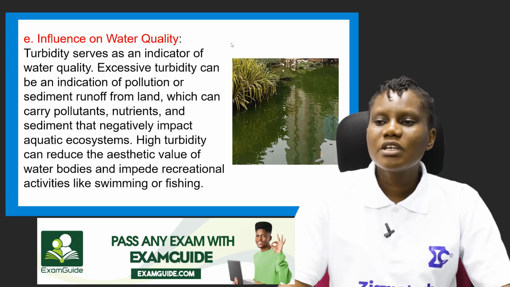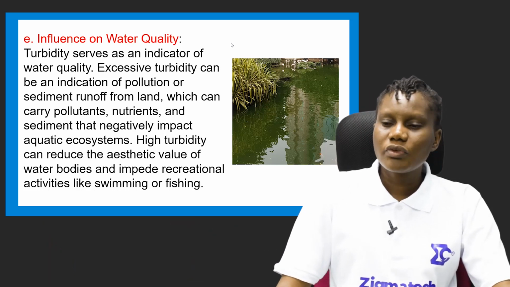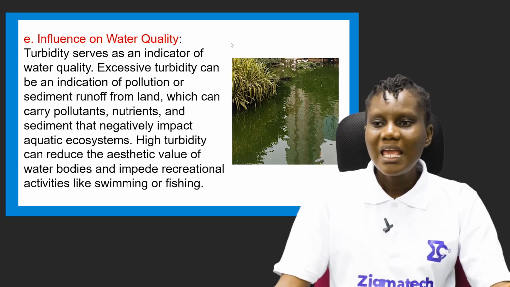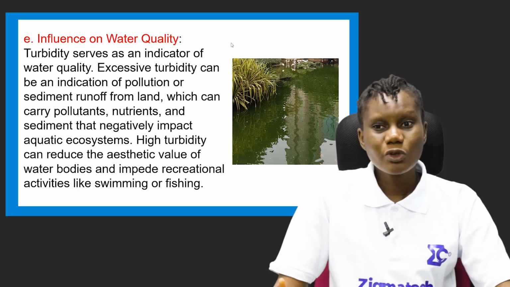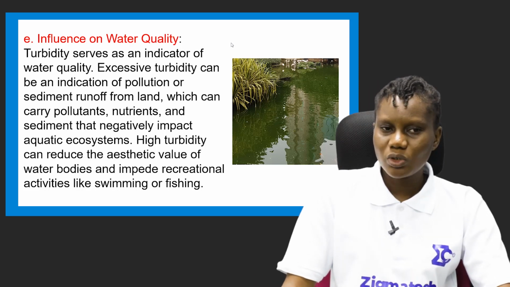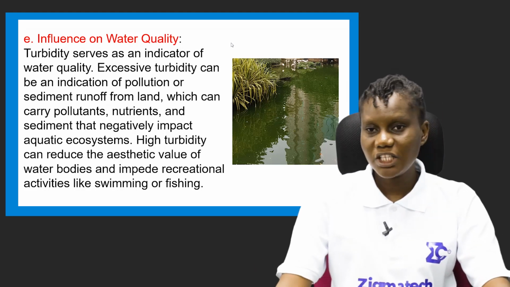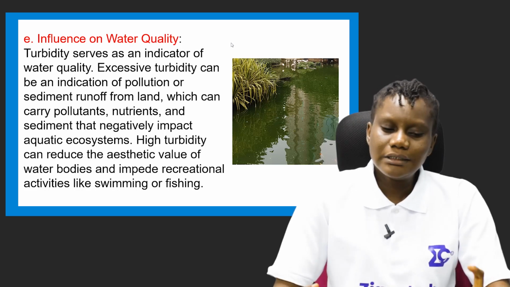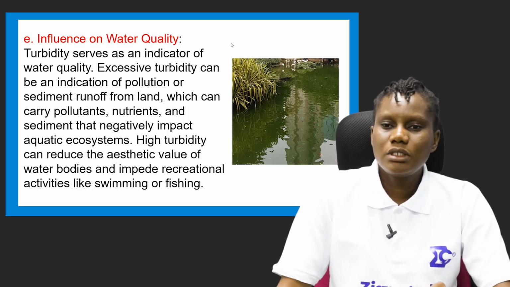Imagine that there's a farm nearby, and they just finished fertilizing the plants, and then they washed off their equipment, and the waters from those fertilizers run into the water. It's going to cause turbidity, and some nutrients will be supplied into the water, but the nutrients might not be for every organism living there, so it's going to affect them. It can serve as a pollutant to some organisms too,